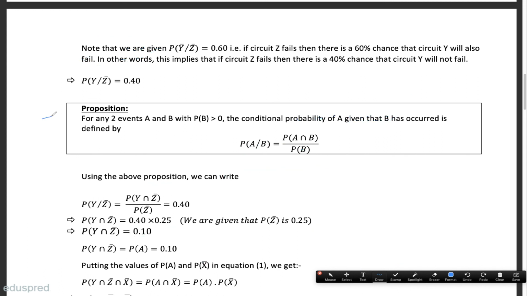Using this proposition, I got the probability of y intersection z bar, which is the probability of A, equal to 0.10. And now we are almost done.